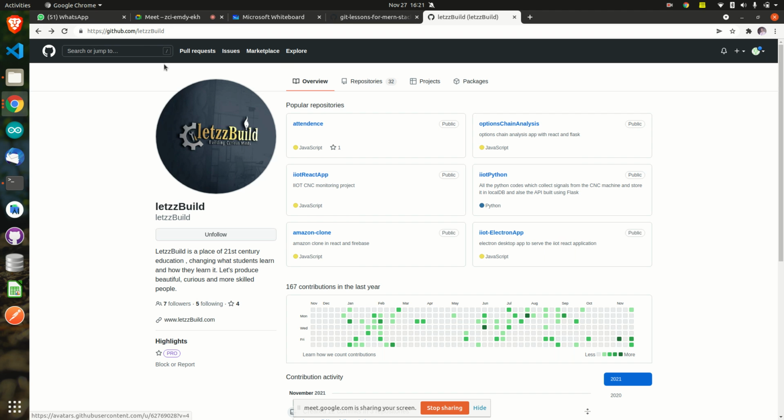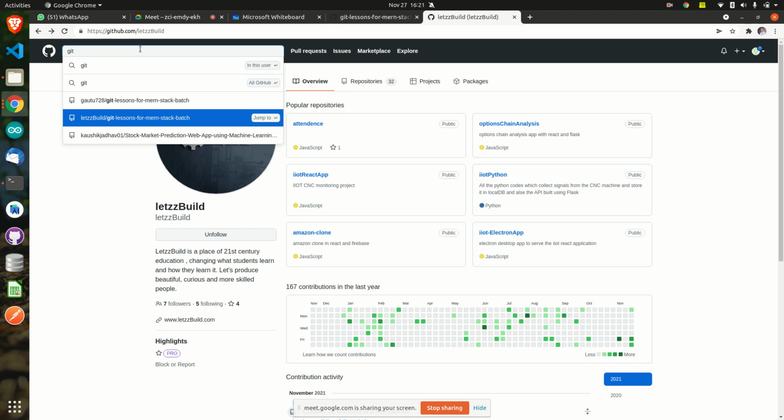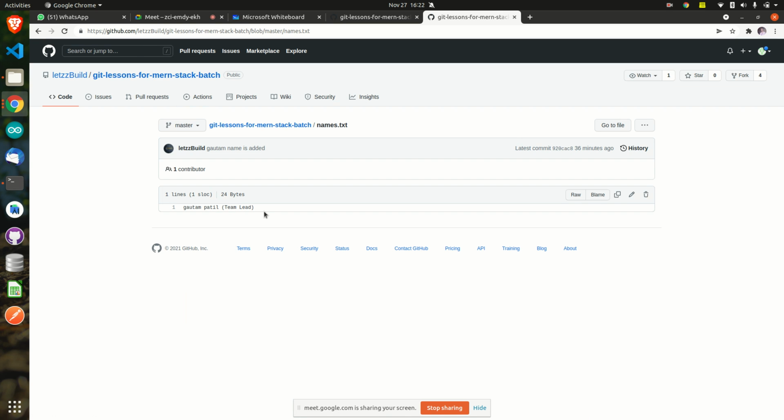Let's Build repository. This is Let's Build. I'll just go and search git lessons from OneStack. Yeah, this is Let's Build git lessons from OneStack. Go and search here. See here. Only Gautam is there. Only Gautam is there, no? You got the point? What happened here? On origin repository it was not uploaded. On what it was uploaded on? Copied repository.